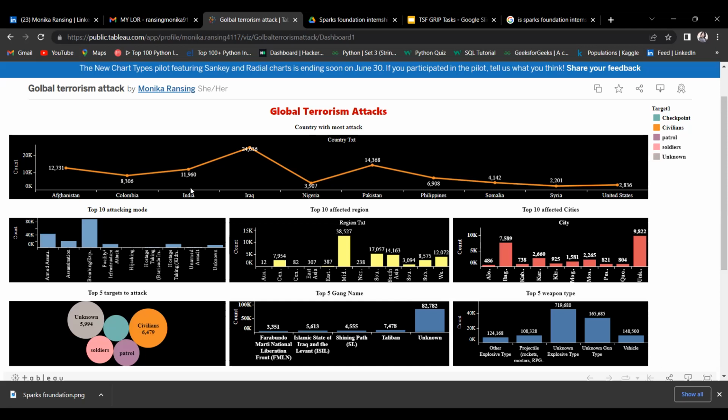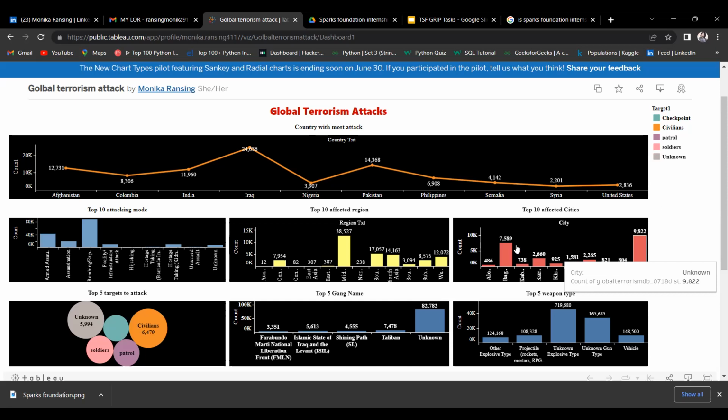Next I try to find out the top 10 most affected cities. Here is the graph for that, and here we can see that there are 9,822 attacks in unknown cities, which are highly affected.